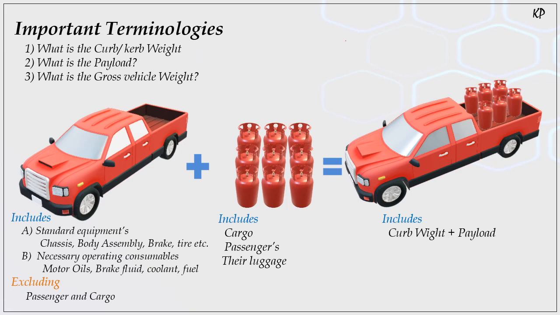Understand? So these three terms are very important from the point of classification. If you go for any specification sheet, you will find the curb weight and gross vehicle weight mentioned there. From the payload, you will understand how much load you can carry by your vehicle. Okay.